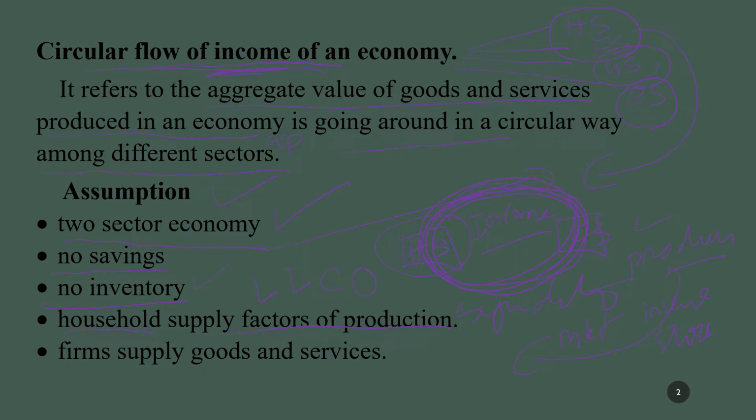And in the same video we discussed that firms supply goods and services. So with the help of factors of production, the firm is going to produce goods and services. After producing goods and services, that will be supplied to the household sector.